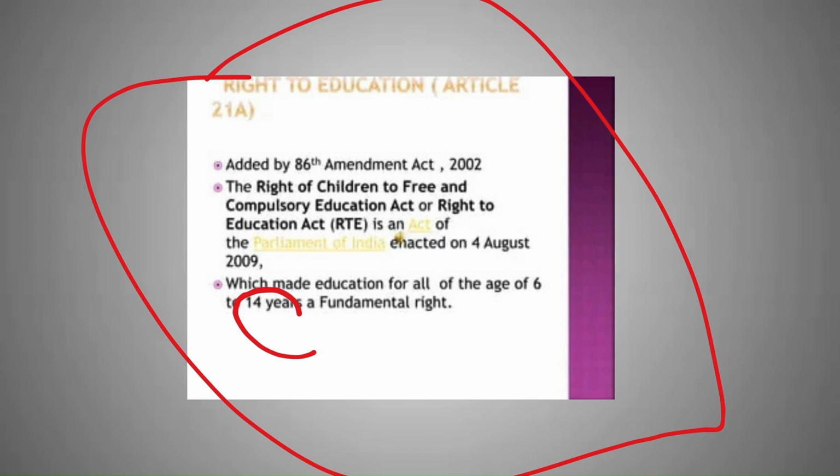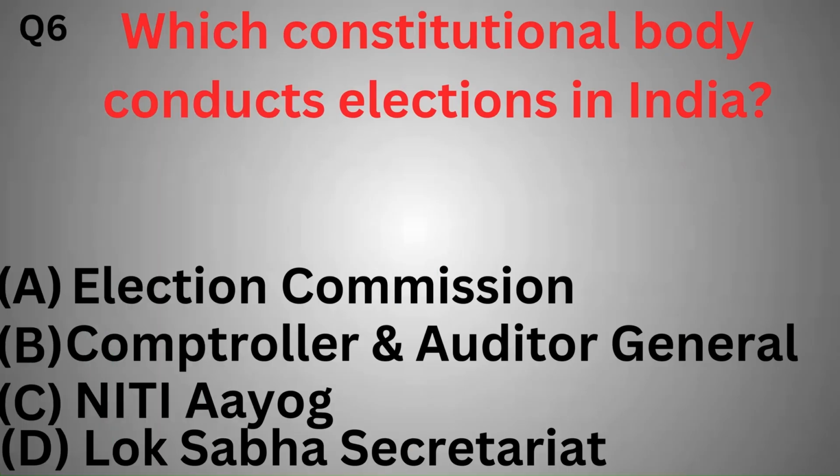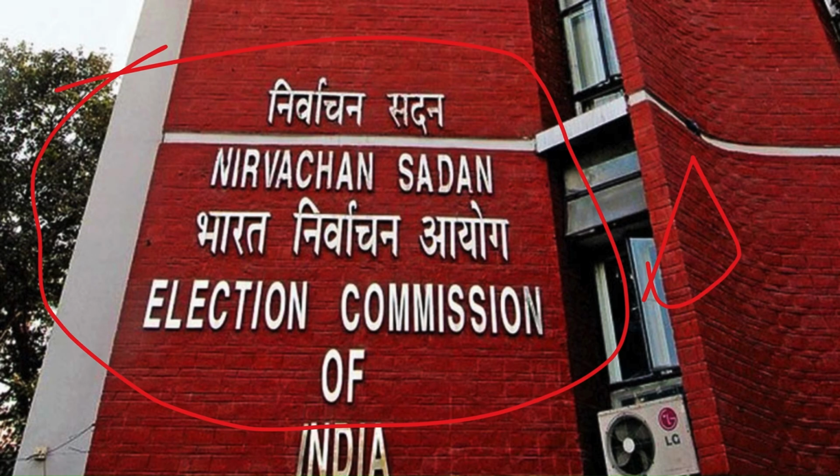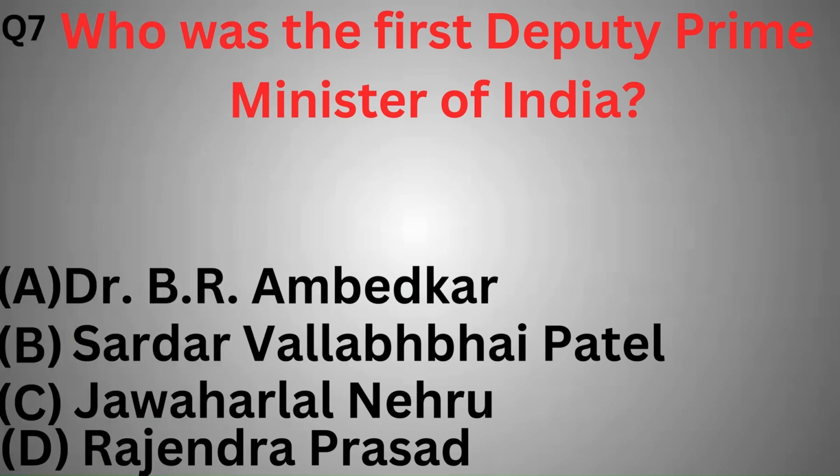Which constitutional body is responsible for conducting election in India? Election Commission, Comptroller and Auditor General, Lok Sabha Secretariat, Niti Aayog. So the correct option is option A, Election Commission. The Election Commission, an independent constitutional authority, conducts election to Parliament, state legislatures, and the offices of the President and Vice President.